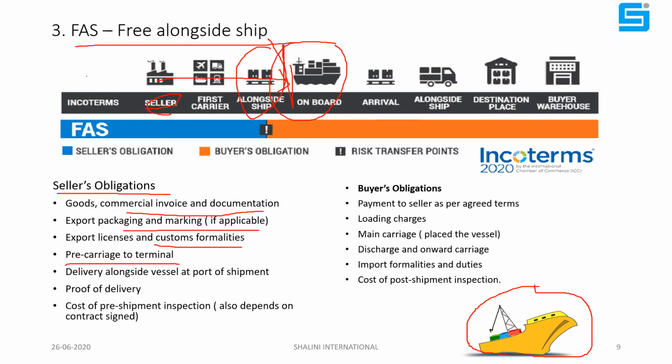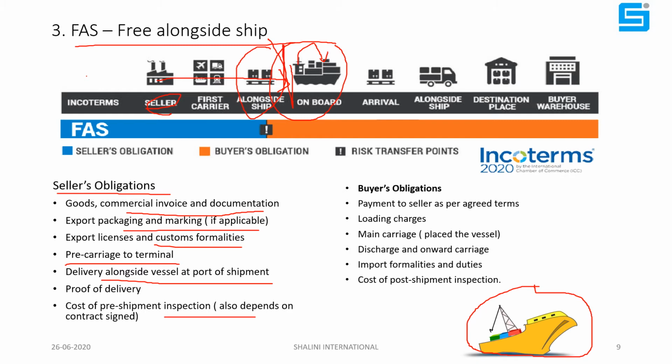See, pre-carriage to the terminal, directly alongside the vessel at the port of shipment, means the seller has to bear all the cost of transportation from the mines or his factory to the port. He has to unload here, do the customs formalities, and keep the cargo ready. And the buyer will arrange the vessel. The vessel will take the berth here, load the cargo here, and go to the discharge port.